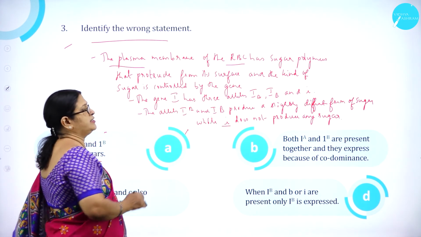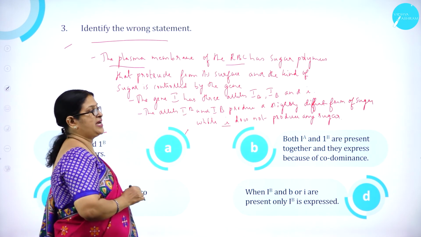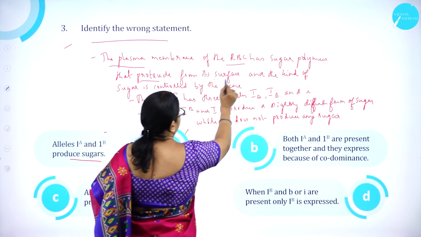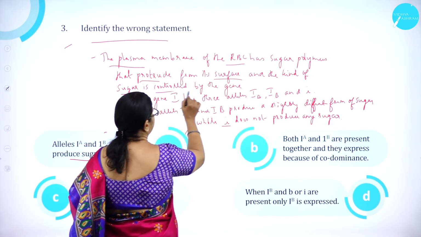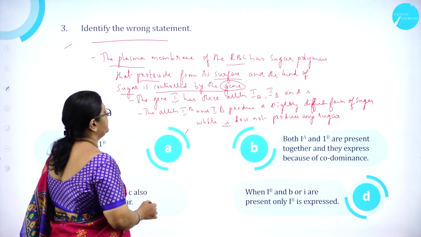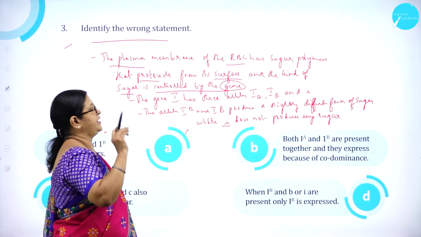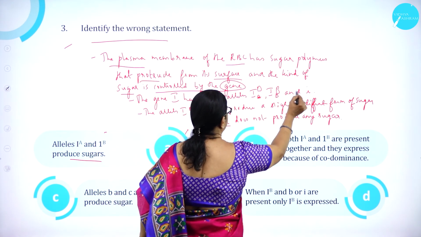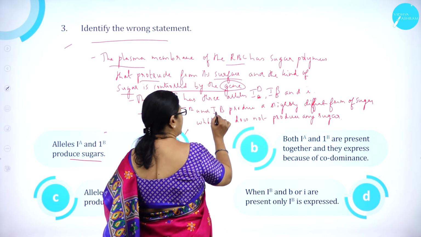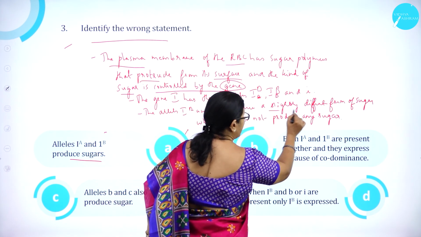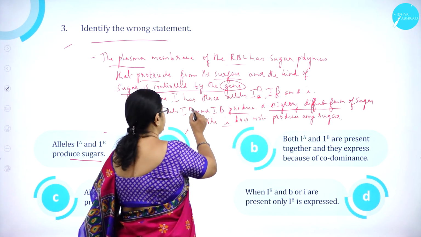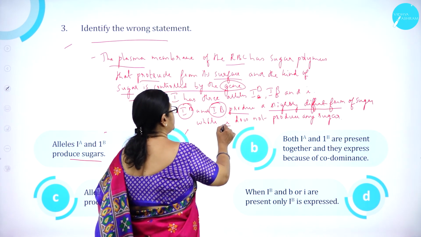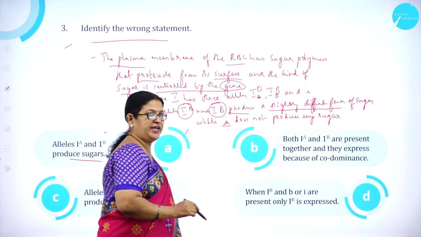As we know, the plasma membrane of the RBC has sugar polymers that protrude from its surface, and the kind of sugar is controlled by the gene. The gene I has 3 alleles, that is IA, IB and small i. The alleles IA and IB produce a slightly different form of sugar, while small i does not produce any sugar.